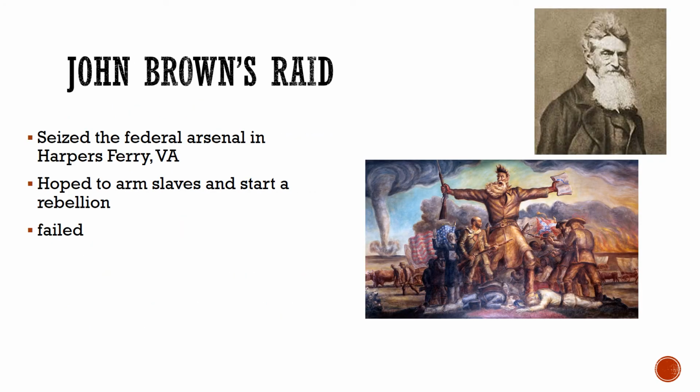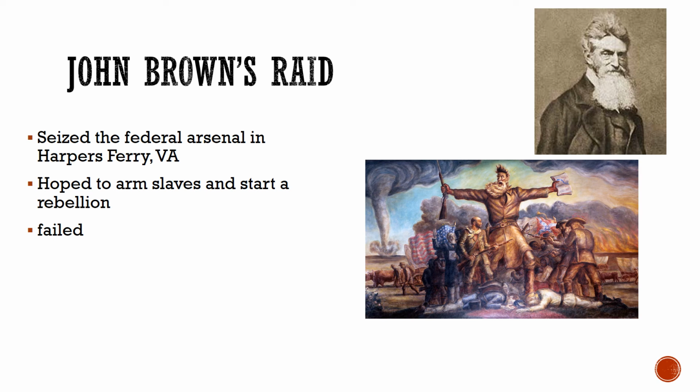Another incident that's going to divide the country is another incident involving John Brown. We've already mentioned John Brown over in Kansas. He was the one who instigated the Pottawatomie Creek Massacre. But now he's back in Maryland, and he's hoping to start a slave rebellion. So in 1859, John Brown organizes a raid on a federal arsenal at Harper's Ferry, Virginia. He's hoping to take control of this federal arsenal and to distribute the guns and weapons to slaves to start a rebellion.